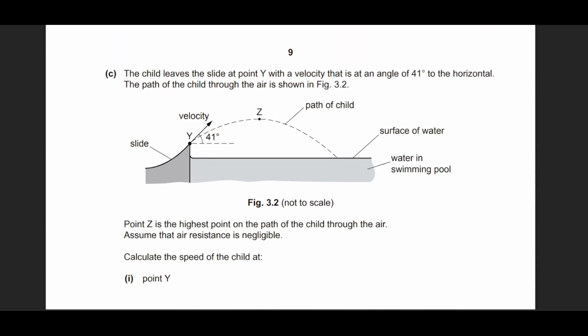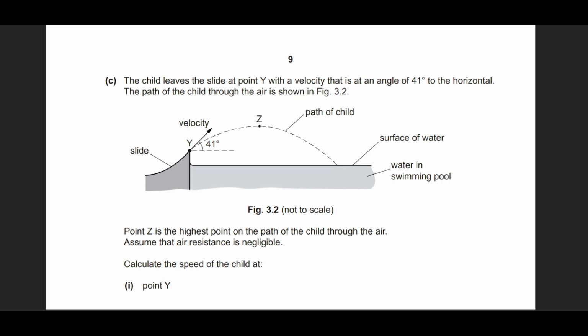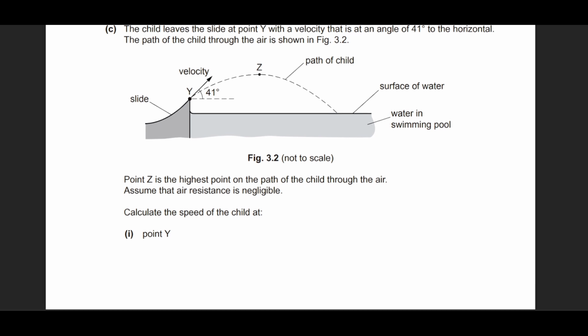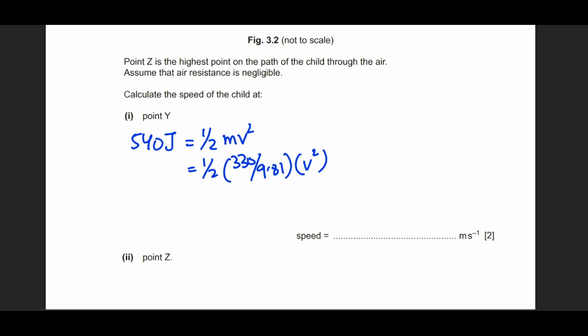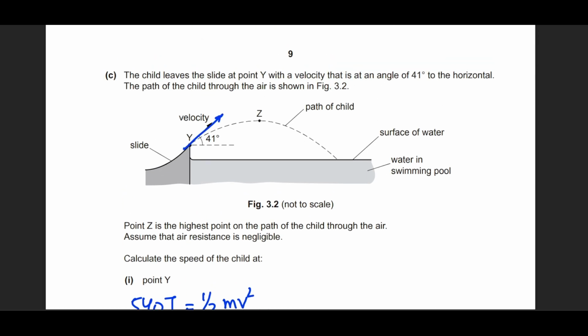Okay, next part, he says that the object initiates in this direction. Okay, fine. Do we have a velocity? He says calculate the speed at 0.5. No problem. It carries a kinetic energy of 540 joules. We know that this is half mv squared. To find the mass, we divide its weight by 9.81, and velocity squared is what we will find. 540 is given to us. We find velocity to be 5.7 meters per second. So it will initiate at 5.7 meters per second at an angle of 41. And then we can, of course, make components later.